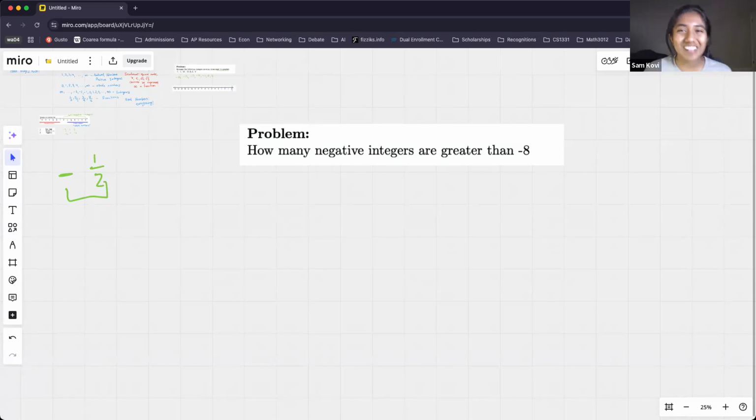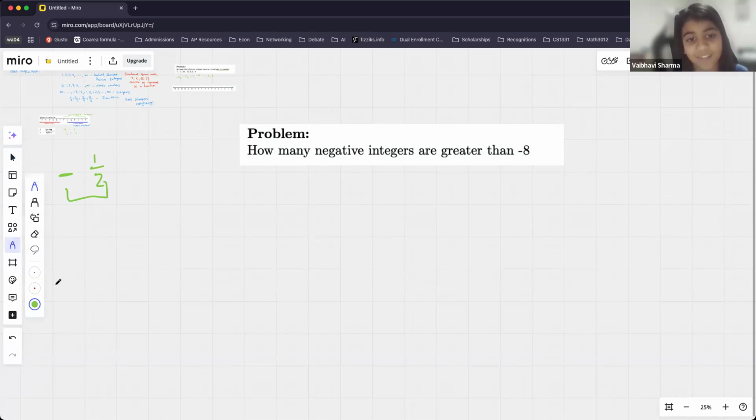I did see Vaivahi's hand go up first, so go ahead and unmute Vaivahi. So when we're finding negative integers greater than -8, if we think of -8 as a positive integer, we just think of how many whole numbers are less than it. So it would be -1 through -7. So there would be 7 negative integers. Good.